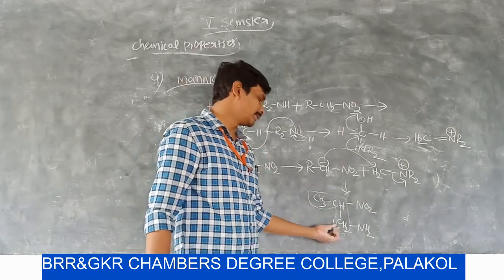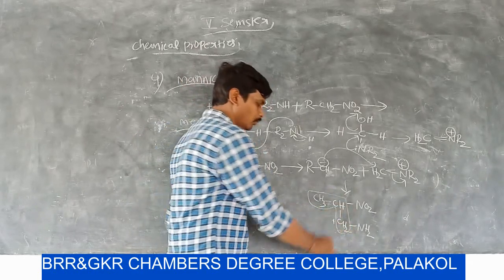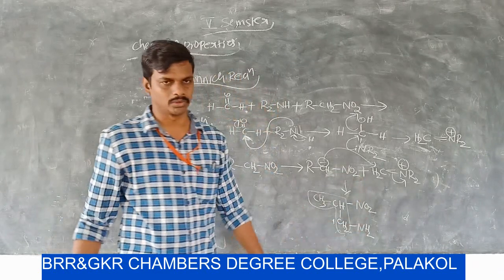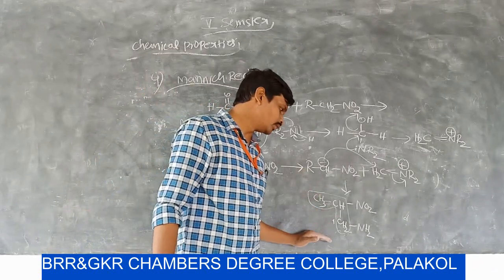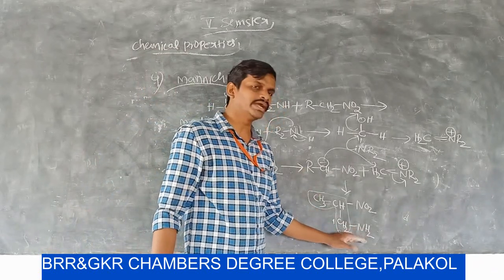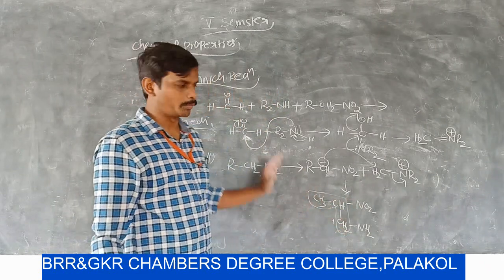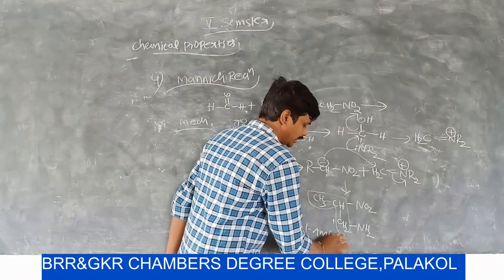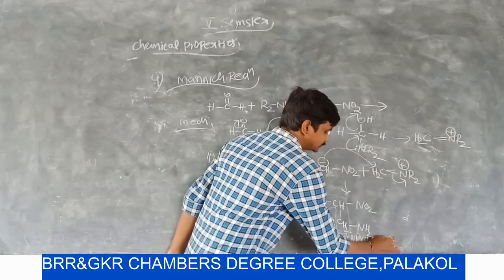If the numbering starts from this carbon, then the substituents get the lowest numbers. 1, 2, 3. The first carbon carries the amino group and the second carbon carries the nitro group. That means 1-amino-2-nitropropane. The name of this compound is 1-amino-2-nitropropane.